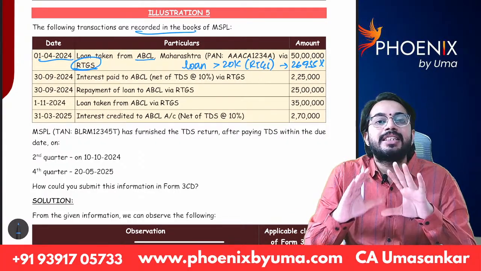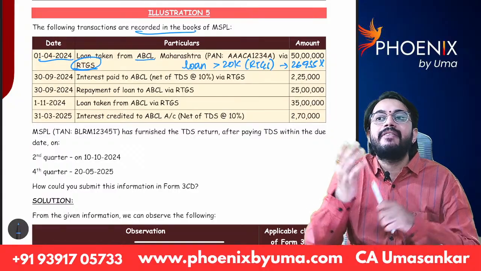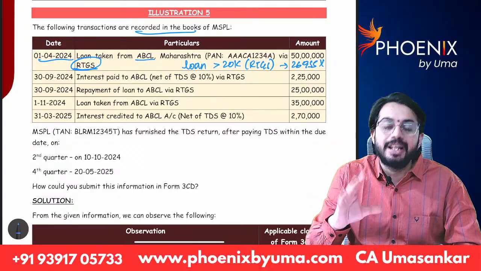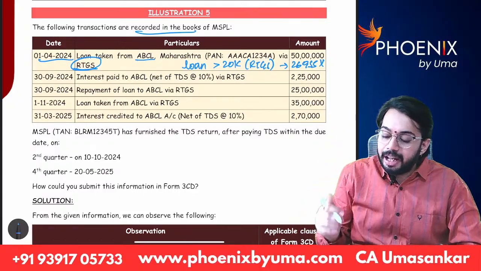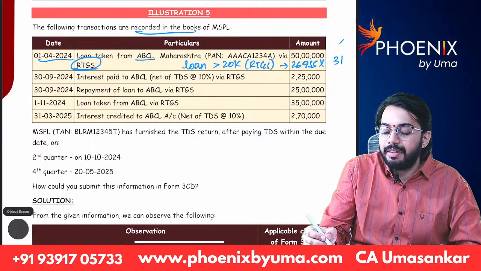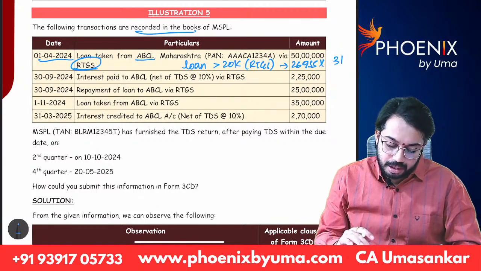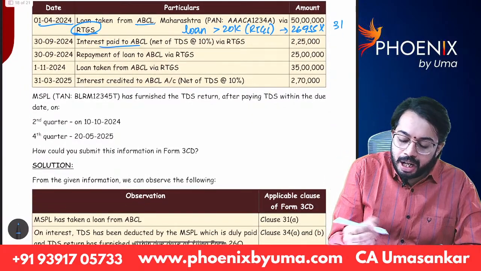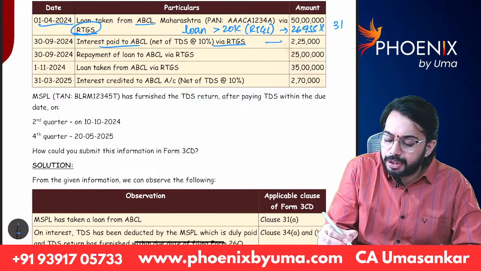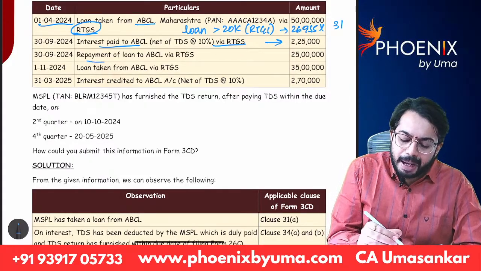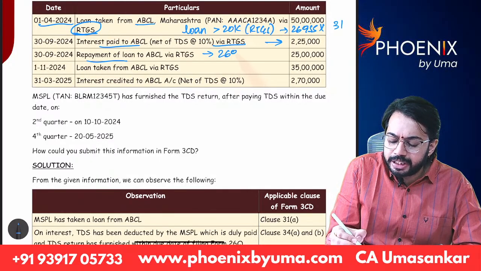Even though 269SS does not get attracted, whenever loan taken is more than 20,000, that information is required to be given in clause 31. Okay. Next, interest paid to ABCL via RTGS 2,25,000. Repayment of loan. This is relating to 269T, right?